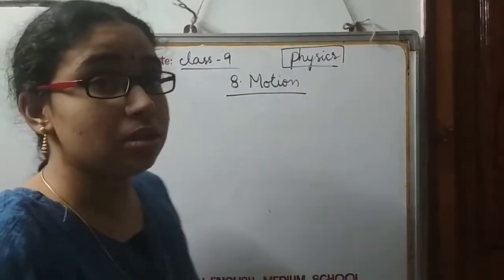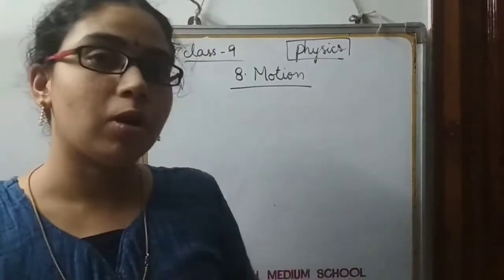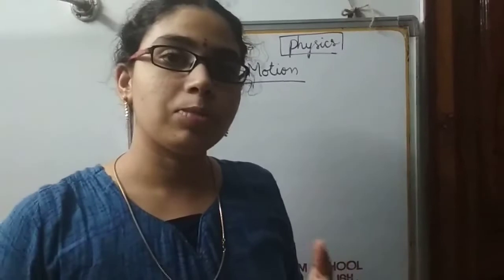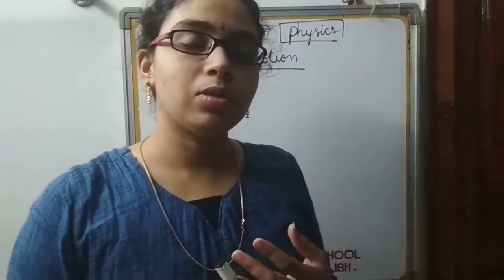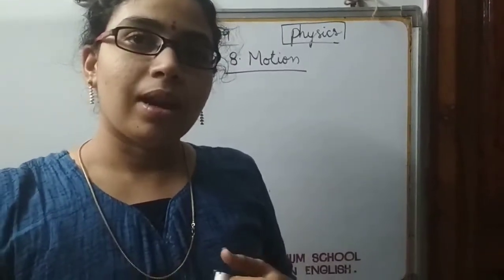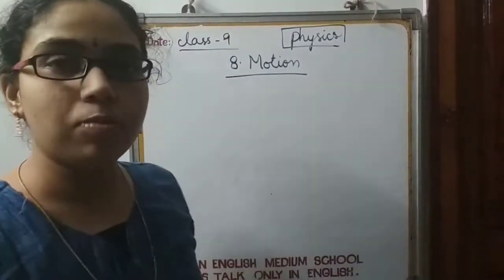We were discussing the motion lesson, which is the 8th lesson in your textbook. In the previous sessions, I explained what is meant by motion and how we can describe motion, what is meant by reference point, distance, displacement and their units, and also the rate of motion. How can we measure the rate of motion of an object?